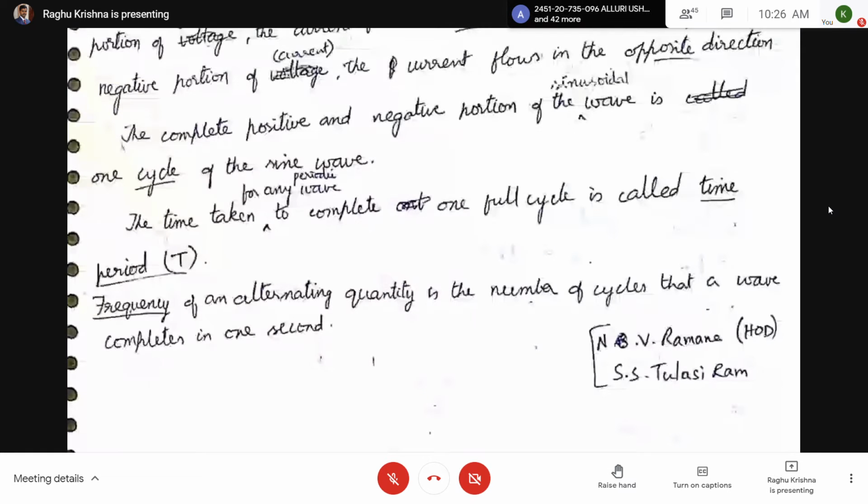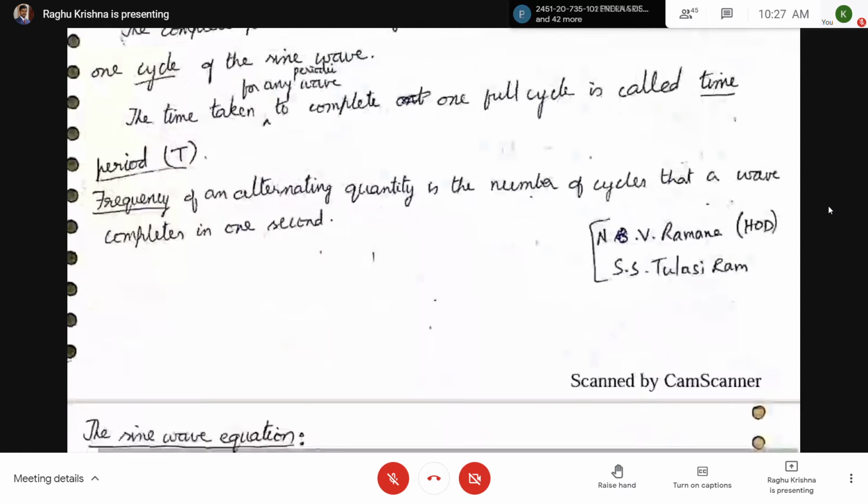And what are the units of frequency, anyone? Frequency is 1 by T, so the unit is second inverse, which is called hertz. So the unit of frequency is hertz.